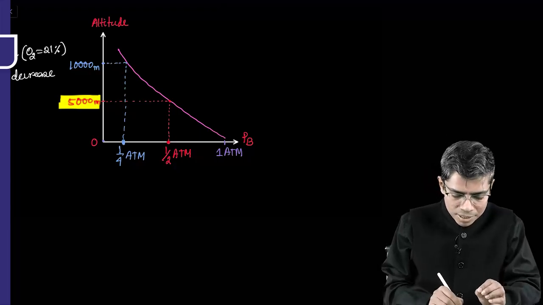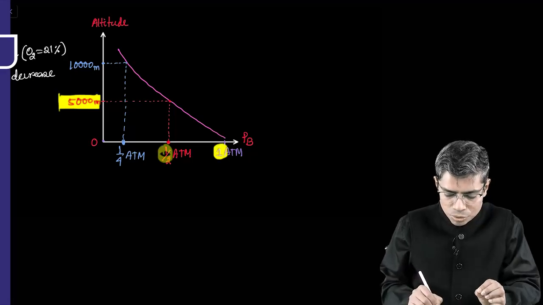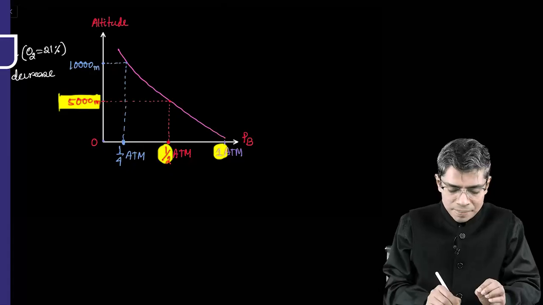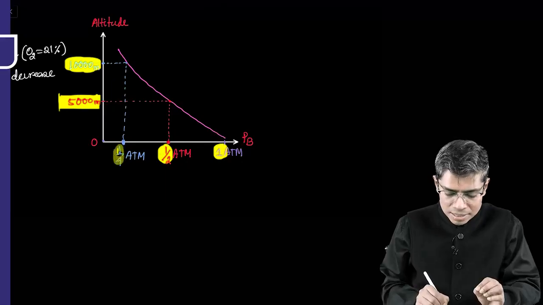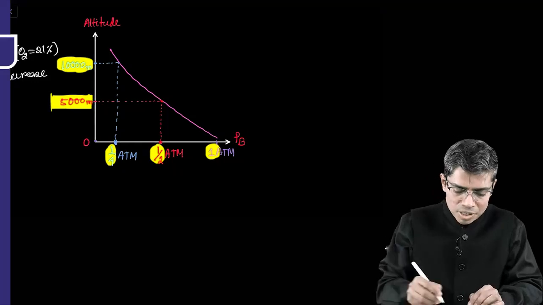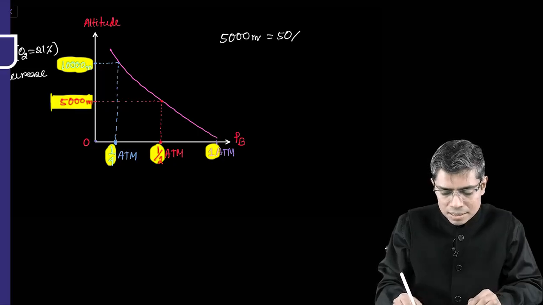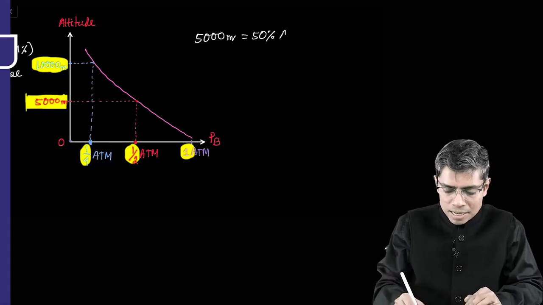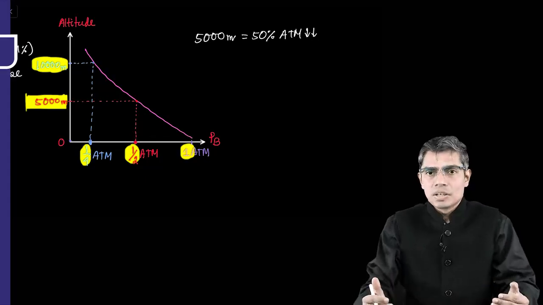For every 5000 meter, 1 atmospheric pressure has reduced to half atmospheric pressure, and for another 5000 meter there is again a drop of 50%, right? So please remember that for every 5000 meter altitude, there is a 50% decrease in atmospheric pressure. This is the general rule.